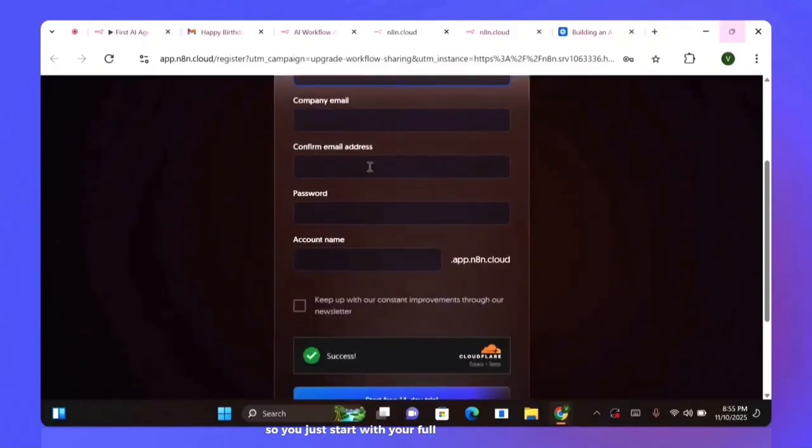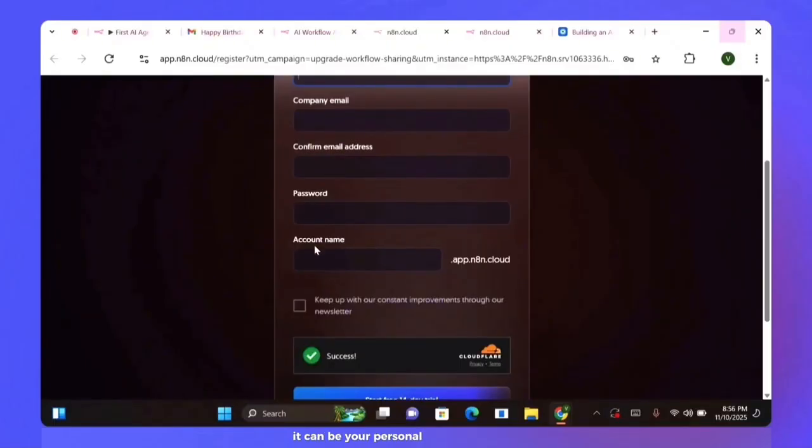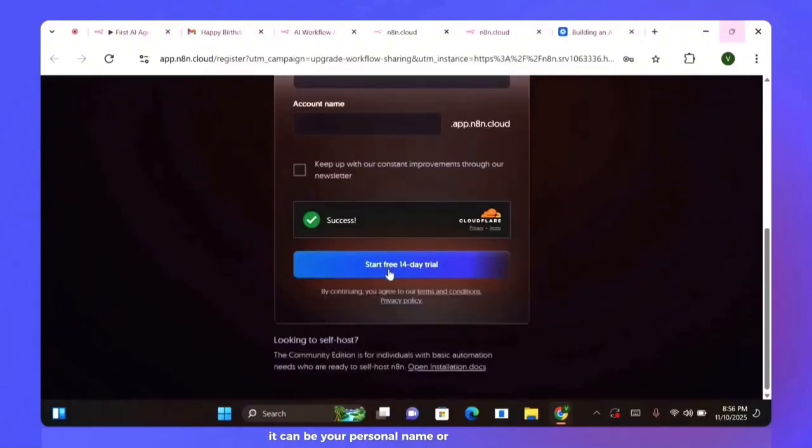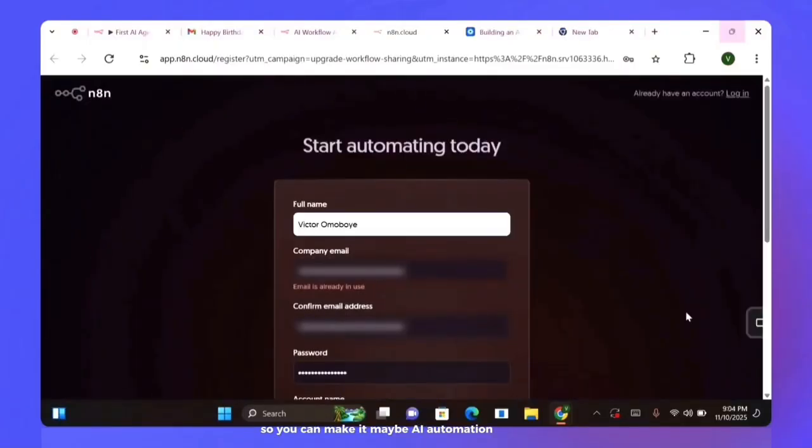You just start with your full name and then your company name. It doesn't necessarily have to be your company name. It can be a personal email, either Gmail, Yahoo Mail, whatever personal email you're using. Then confirm the email address, and input your password, followed by the account name. The account name can be any name of your choice. It can be a personal name, or it can be anything. It's just like a domain name for your workflow. So you can make it maybe AI automation or AI agent automation. It all depends on you.